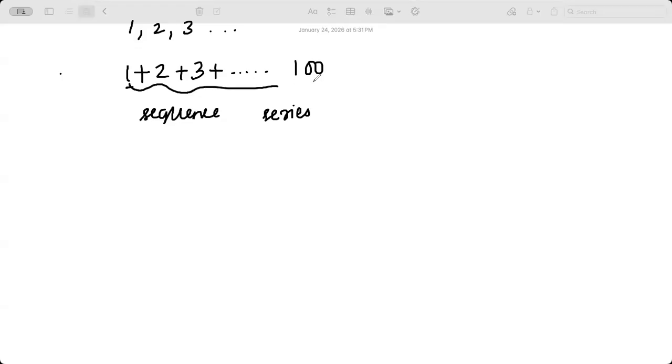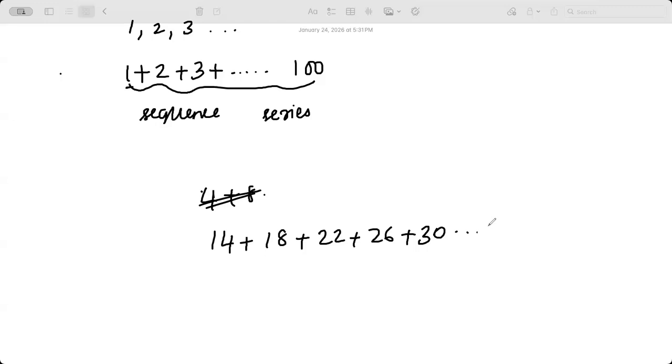Here it's very easy to find the number of terms. Okay, here it's going to be 100, but it is not always the case, right? Meaning, suppose you are given the task of 14 plus 18 plus 22 plus 26 plus 30, and it goes on till 34, 38, 42, 46.